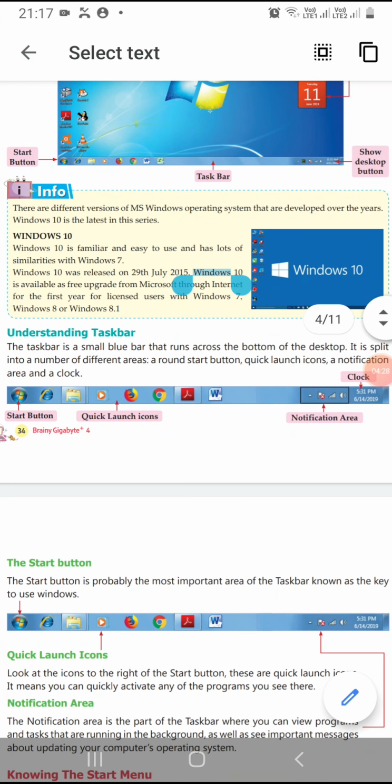Understanding taskbar. The taskbar is a small blue bar that runs across the bottom of the desktop. As you can see in previous picture, at the bottom of desktop there is a bar that is called taskbar. It is split into a number of different areas around start button, quick launch icons, a notification area and a clock. As you can see in this picture, at the right side of start button you can see quick launch icons, and at the right side of quick launch icons you can see notification area, and at the very right side you can see clock.